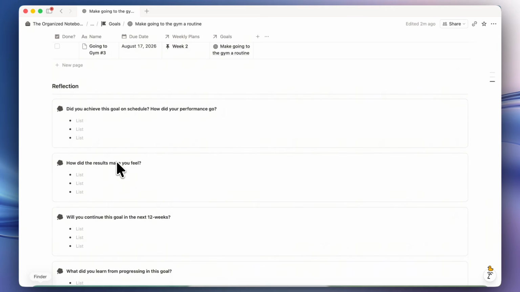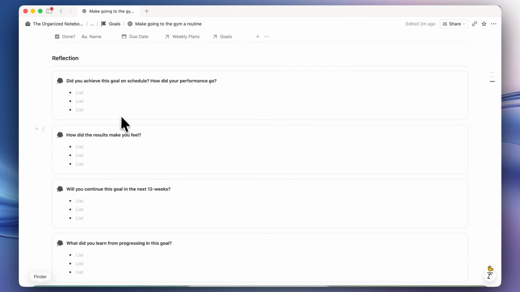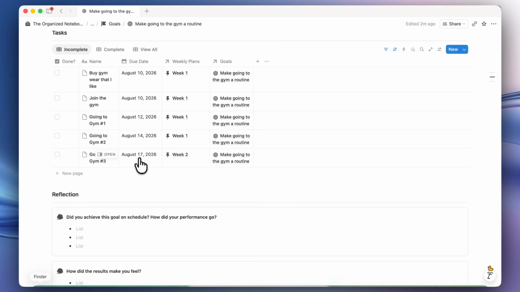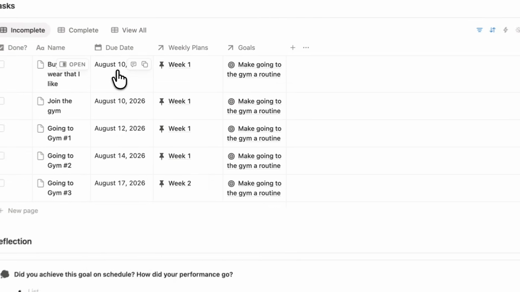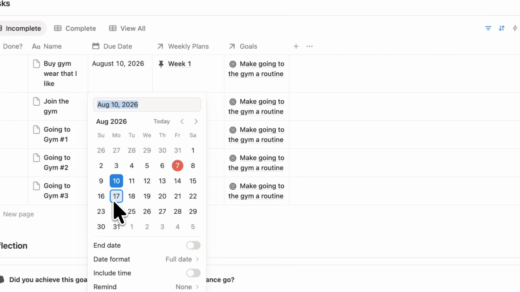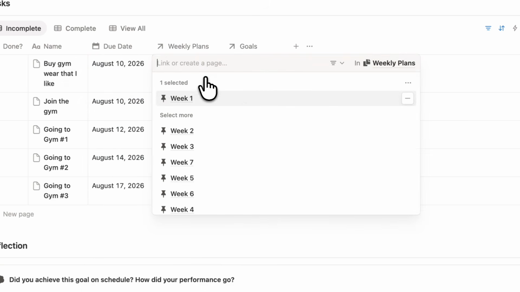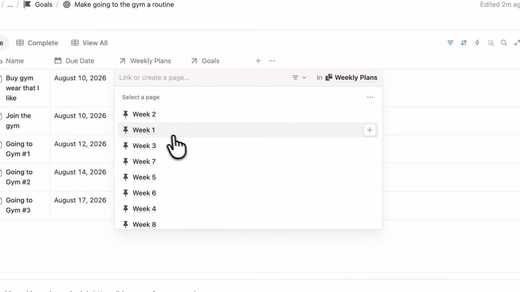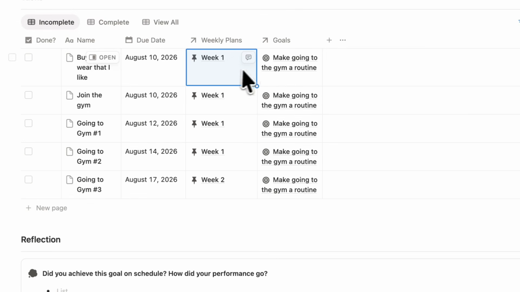Finally, when you are done with the goal, then you'll have a whole place for reflecting on it. Things can happen. And so if you do need to switch things around, you can always choose a different date for the due date. You can also unlink this and then assign it to a different week, for example.